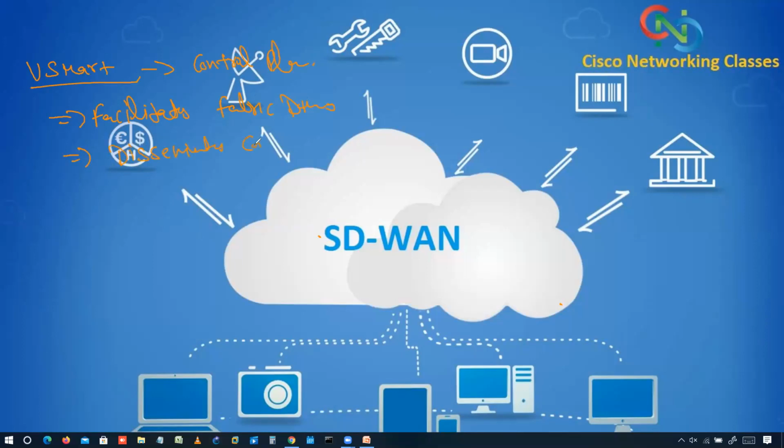It distributes control plane information between vEdge devices, right? It distributes data plane and app aware routing policies to the vEdge router.